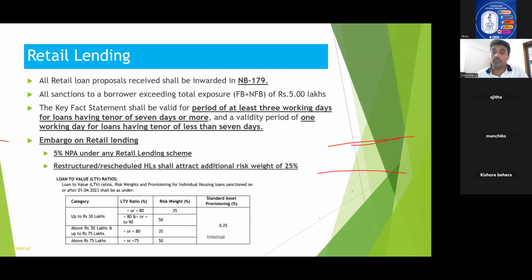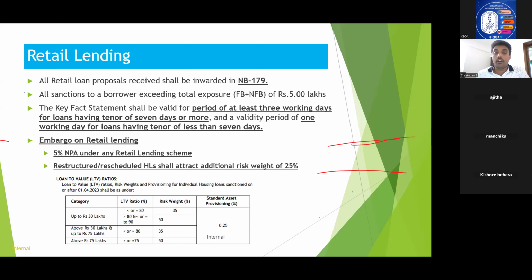It is valid for a period of at least 3 days for loans having tenor of 7 days or more, and valid for 1 working day for loans having tenor less than 7 days. In last year's examination, it was an important part: from which date it was introduced, and the validity period is 3 working days for loans having tenor 7 days or more, and 1 day for less than 7 days.